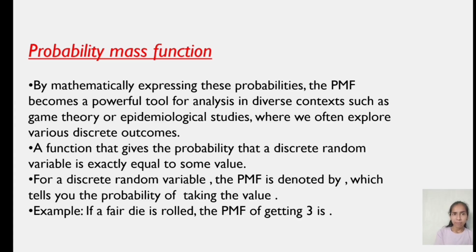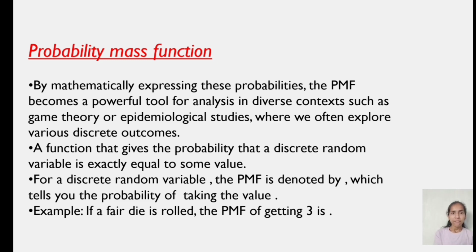Let us see the probability mass function properties. By mathematically expressing these probabilities, the probability mass function becomes a powerful tool for analysis in diverse contexts such as game theory or epidemiological studies, where we often explore various discrete outcomes.